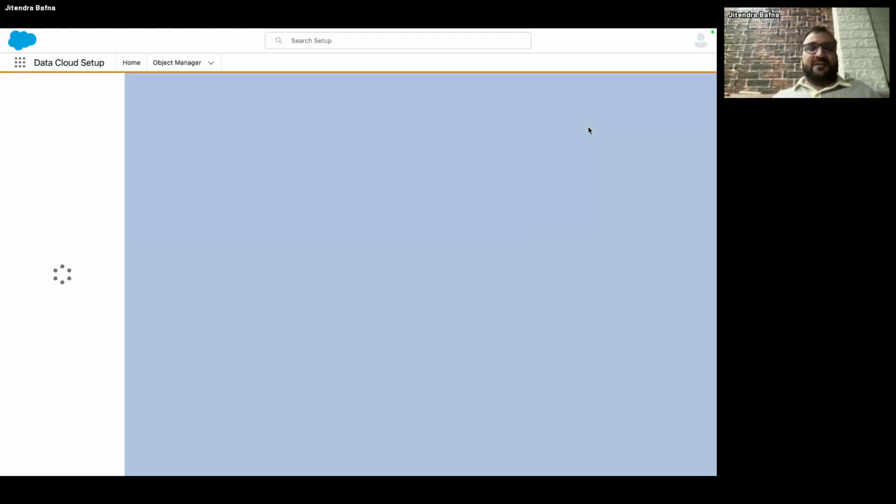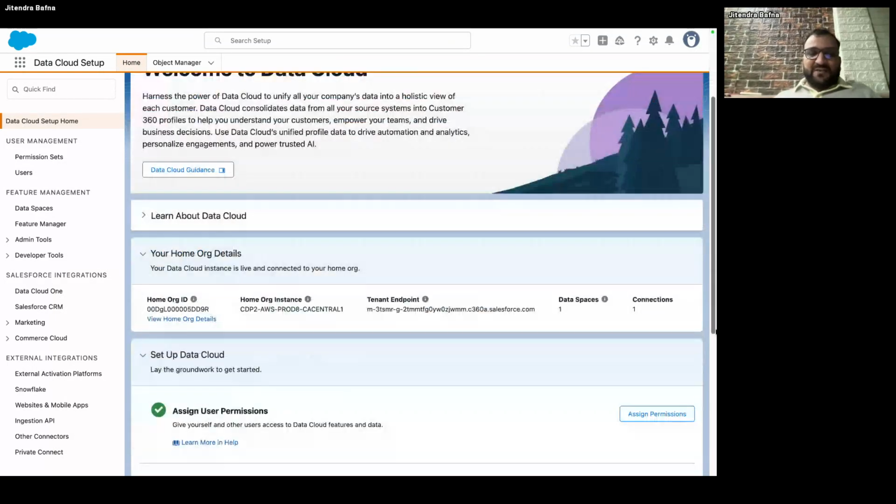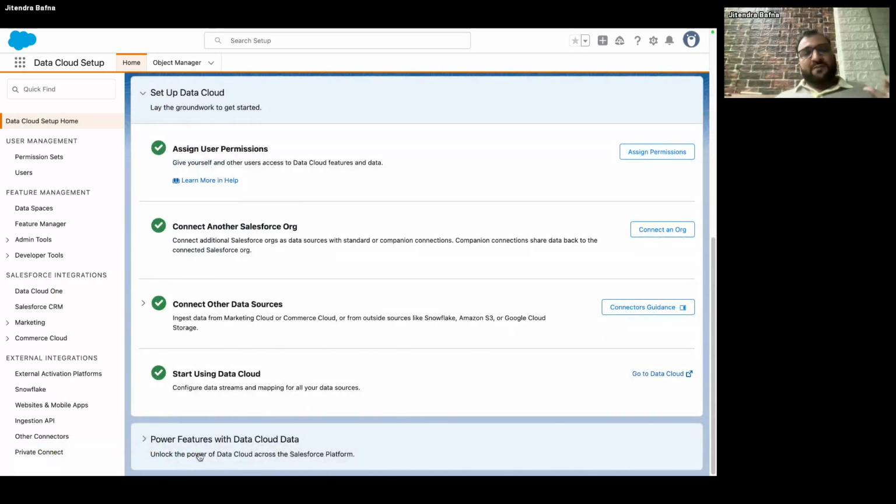I have already done the setup because it takes around 40 minutes to complete. Here you will have a Get Started button. You simply click on that, and that's one click, right? And you just say do the setup. Once you've done that, make sure you click on all these things. You don't have to do anything else. Just make sure it all becomes check, check, check, check, right? So that is what you need to do.